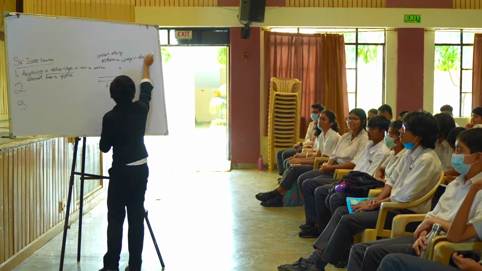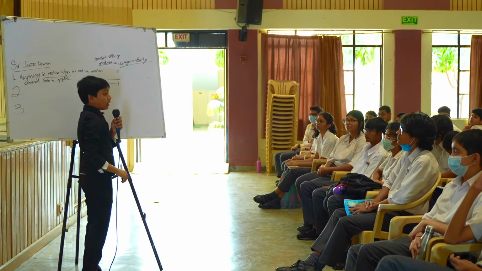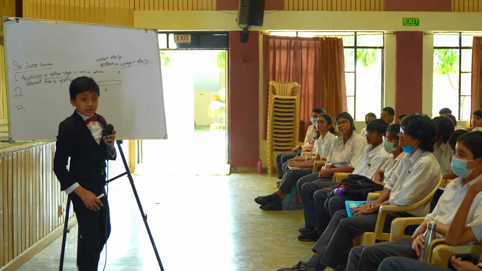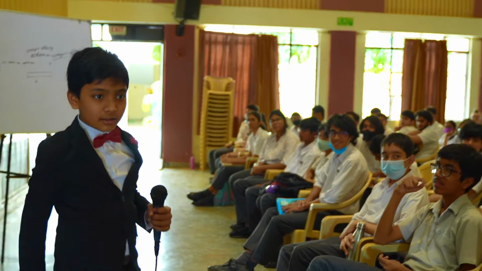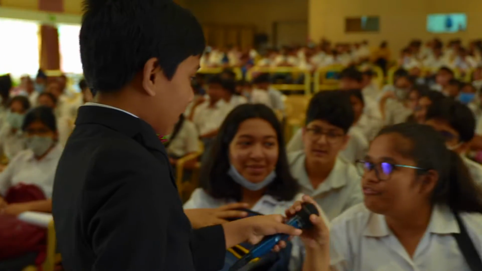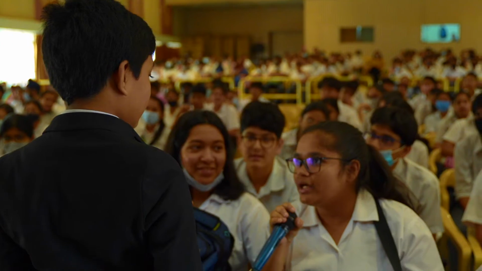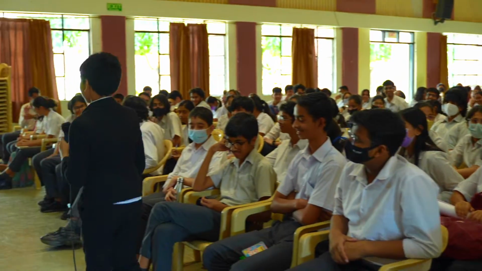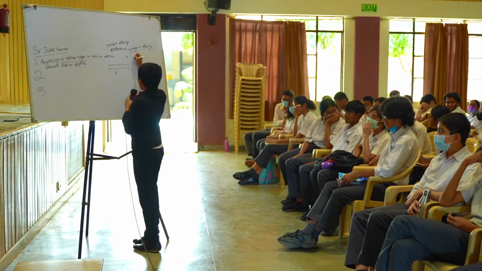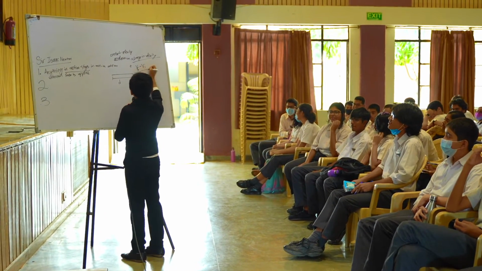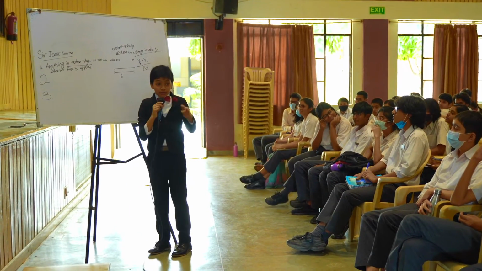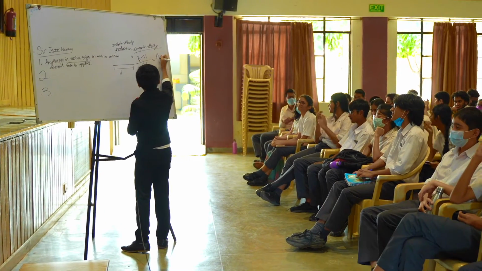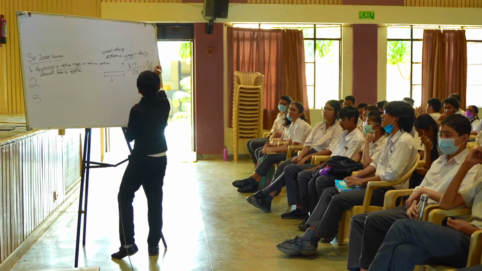Does anyone have an idea of how we can write change in velocity mathematically with an equation? (v minus u) over t. Final velocity minus initial velocity over time. Very good. So this can also be written as the change in velocity divided by the change in time.